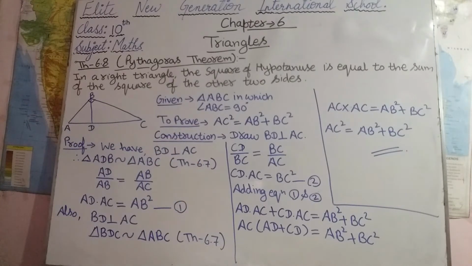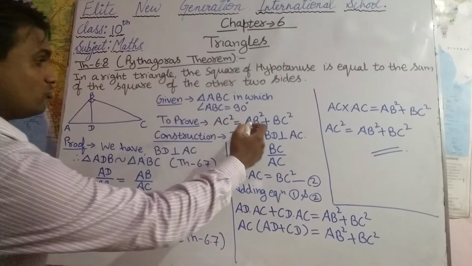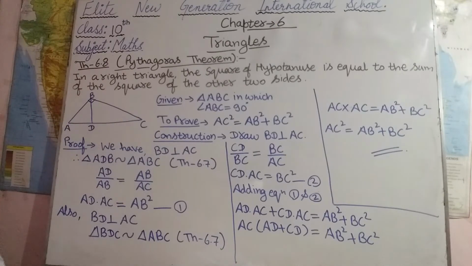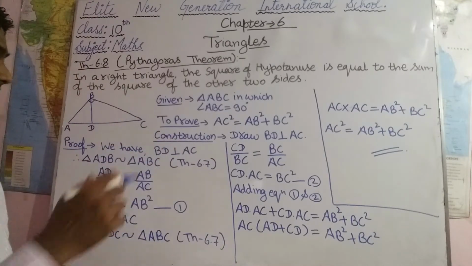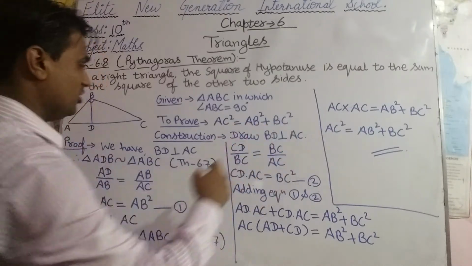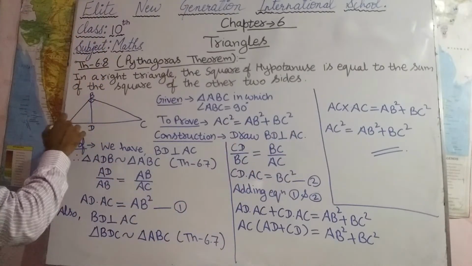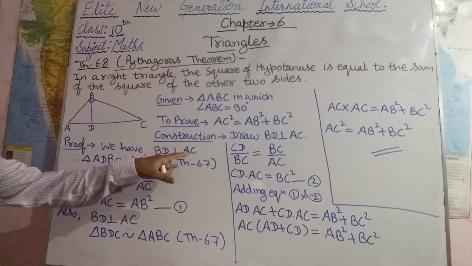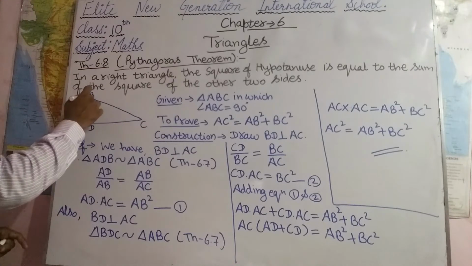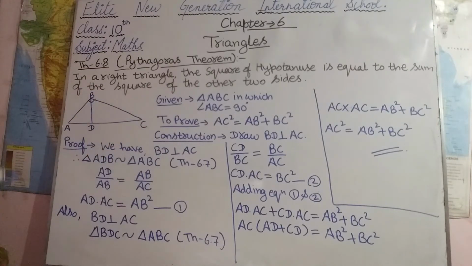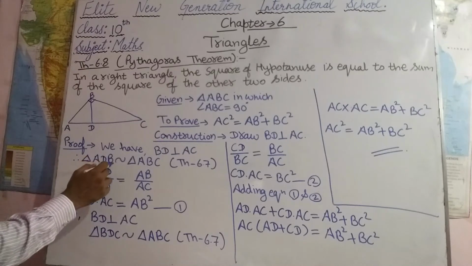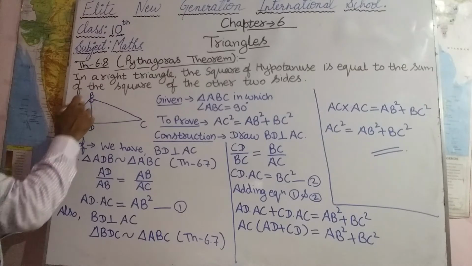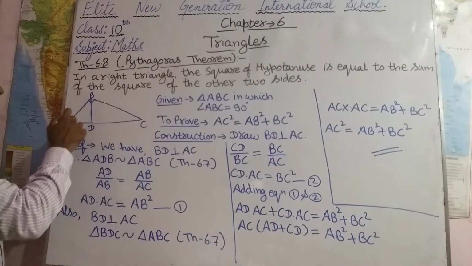The longest side of a right angle triangle is called the hypotenuse. So the square of the hypotenuse will be equal to the sum of squares of the other two sides, that is AB square plus BC square. Now we have to do a construction: draw BD perpendicular to AC. Now in the proof, we have BD perpendicular to AC. Then triangle ADB is similar to triangle ABC.